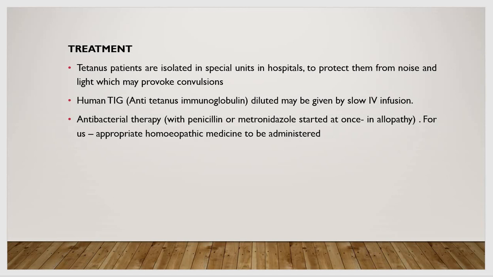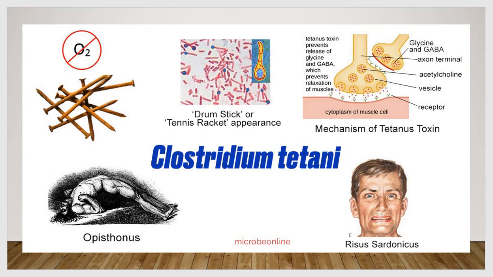So this slide shows you briefly what I have talked about in today's class. The first picture shows the cause, unhygienic surfaces which can come in contact, and it shows that this bacteria requires an anaerobic environment to grow.